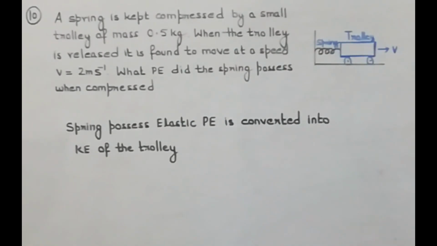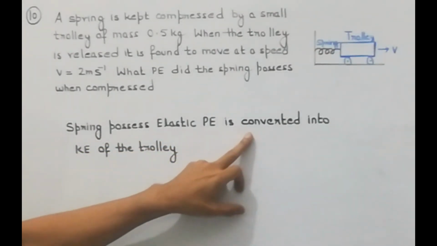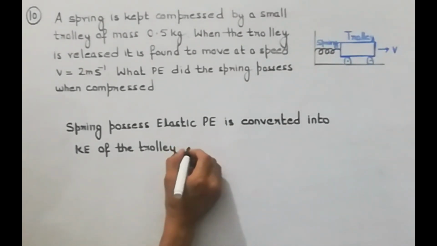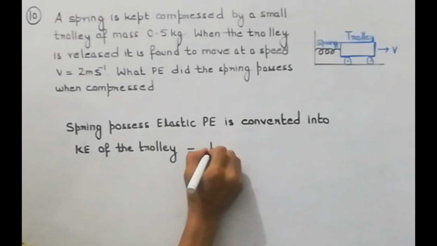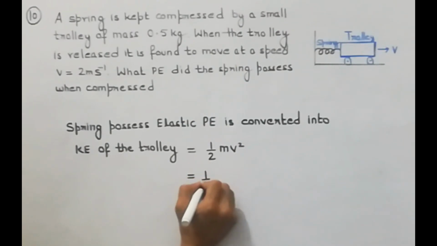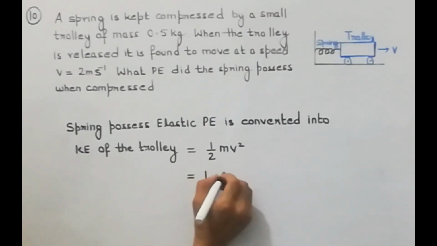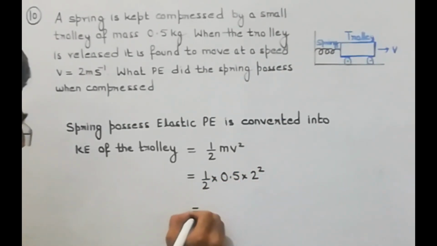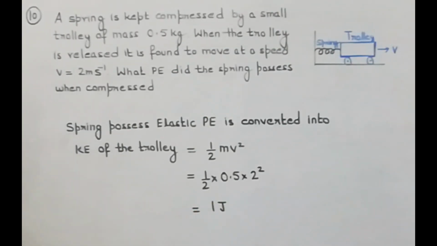See here, as the question says, a spring was compressed, so it was having elastic potential energy, and when released, then the trolley starts moving. So we can say that the elastic potential energy of the spring is converted into kinetic energy of the trolley. So let us calculate kinetic energy of the trolley. M over here is the mass, it's 0.5, and V is the velocity, so 2 square, so it is 1 joule.